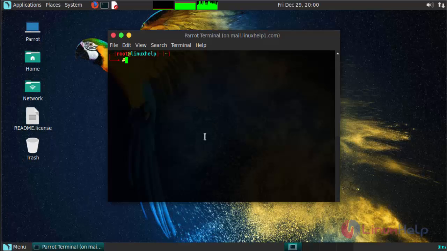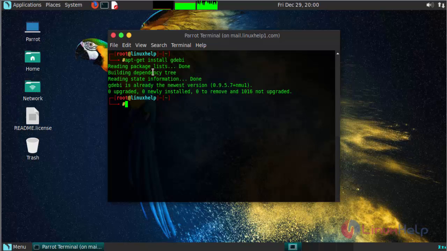For that, switch to your terminal. First, install GDebi, which is essential to install your required package. Check whether you have GDebi installed on your machine or not by running apt-get install.